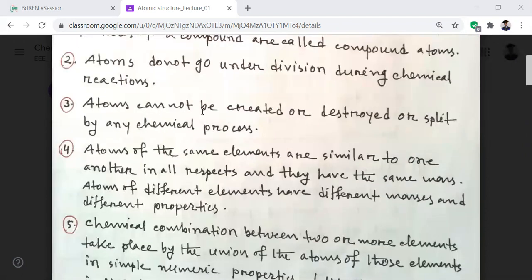Number three, atoms cannot be created, destroyed or split by chemical reaction. In a chemical reaction, atoms cannot be created. No atom will be created, no atom will be destroyed, no atom will be split or transformed.